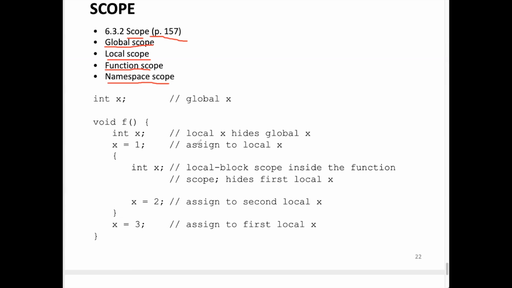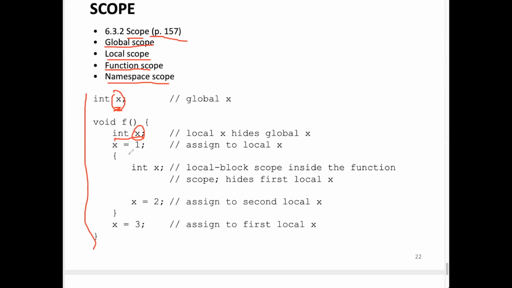A variable that is declared inside a function or block is called a local variable. Any variable that is declared outside of the function in a global scope, even outside of the main, is what we call a global variable. Just by looking at this, we can see that x, which is declared outside of your function f, is what we call a global variable. Inside the function, you can also have another variable by the same name. However, this x is not the same as this x because the second x is actually inside this functional scope.